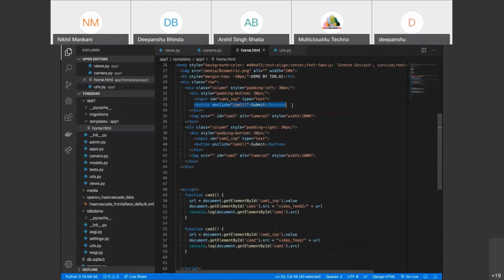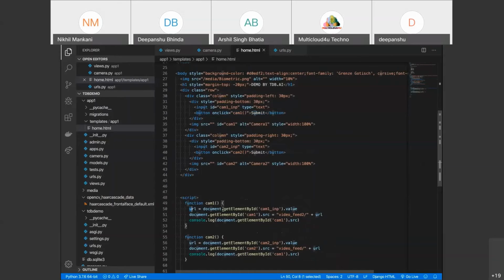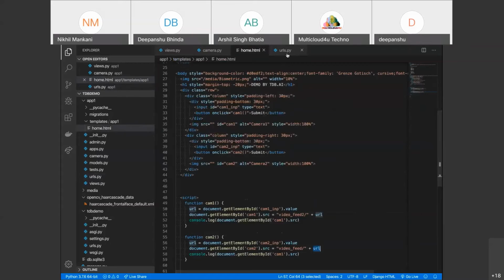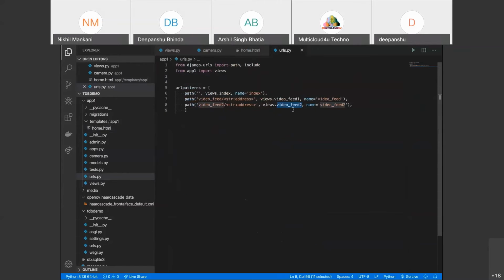When the camera one function is called, we get the URL that we got in the input box, and we put it in the src of the camera one image that we are specifying here, and it goes to video feed 2. Video feed 2 also requests an address, which we pass in here, this URL. So it moves to video feed 2 and calls the function video feed 2 in views.py.